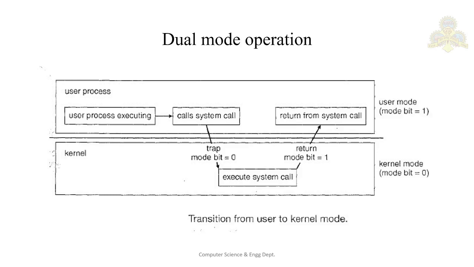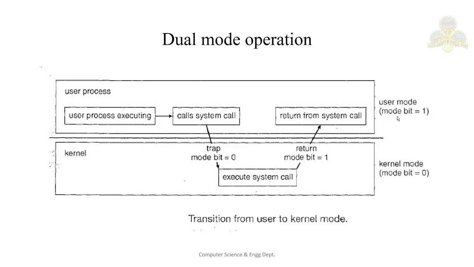A bit called the mode bit is added to the hardware of the computer to indicate the current mode of the system, whether it is running in user mode or kernel mode.